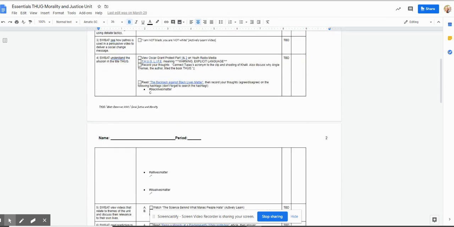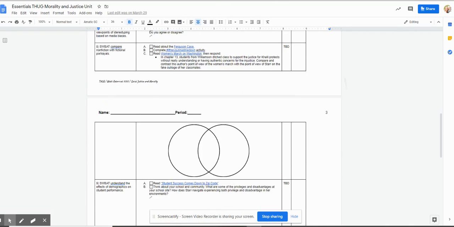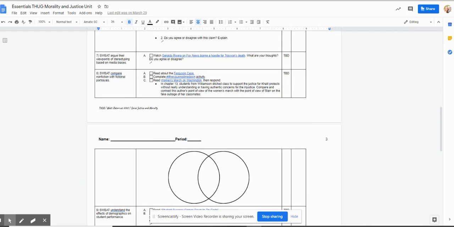We're doing number 8 on the playlist. I'm going to scroll down, and this right here is what you see on your playlists. You're reading about the Ferguson case, completing a hashtag "If They Gunned Me Down" activity, and then reading about the Women's March on Washington. There is a response. If you see here, all of this Venn diagram highlighted in blue is what you're doing for the response. You don't have to write it right in here on the playlist.